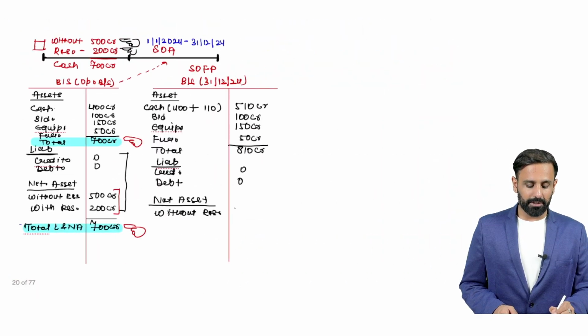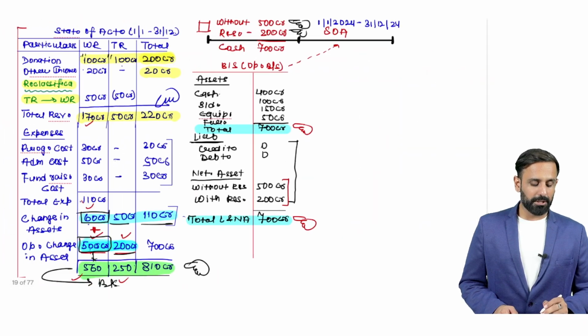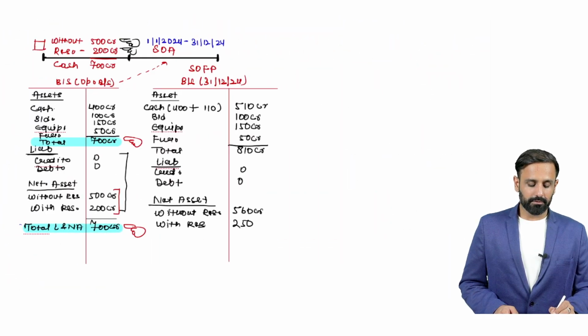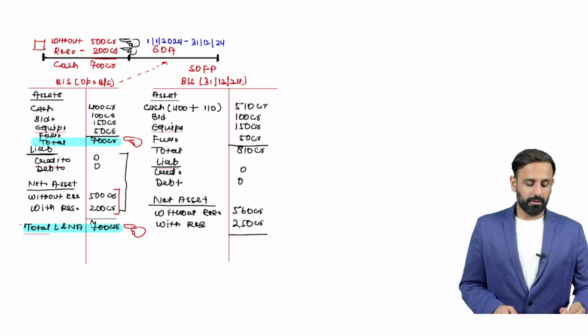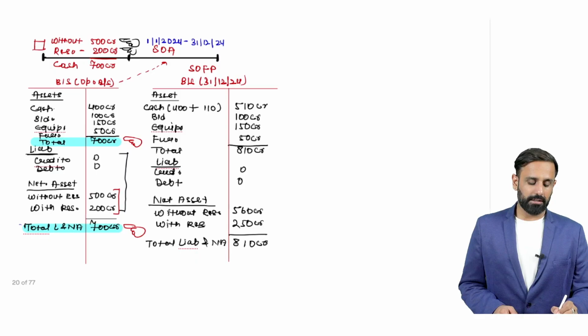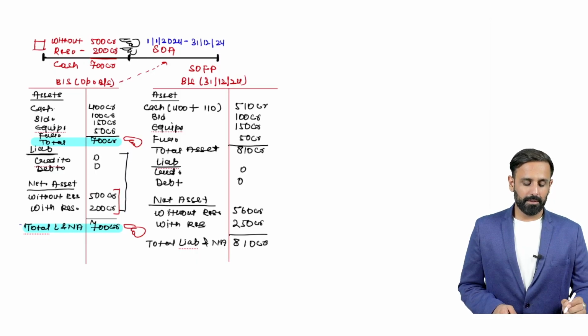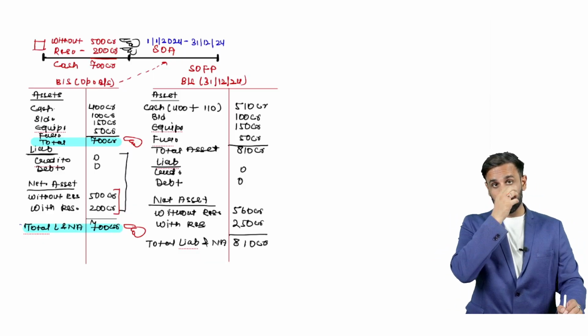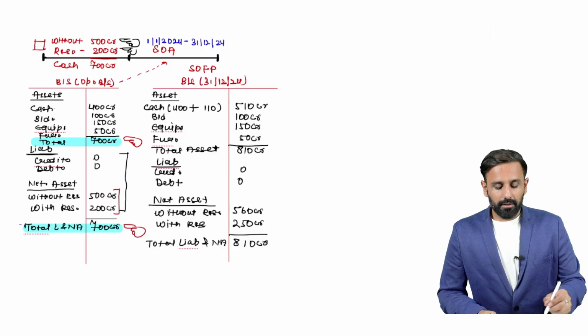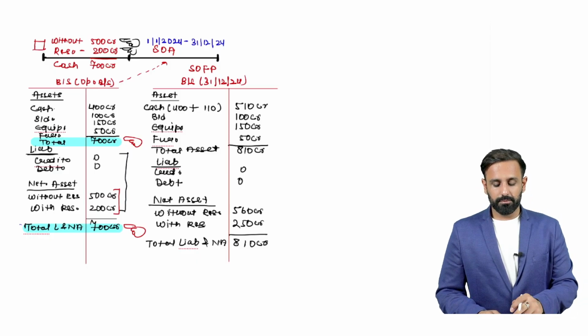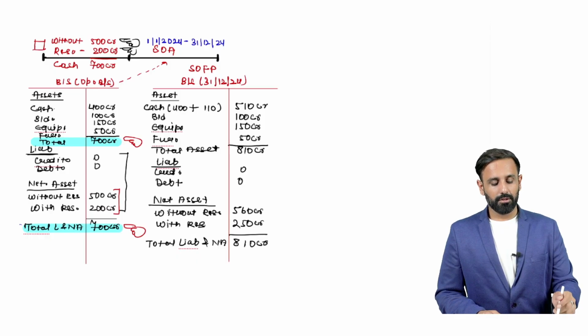So here what I will do, I will write down 560, that is without any restriction. And if I write down here with restriction, so how much is going to be the amount here in this case? That is 250 crores. So here we can see the total of liability and net asset would be here, that is 810 crore, and here we can see the total of asset is given, right? That is 810 crore. I think you are able to understand, right, that how do we have to record these entire transactions.